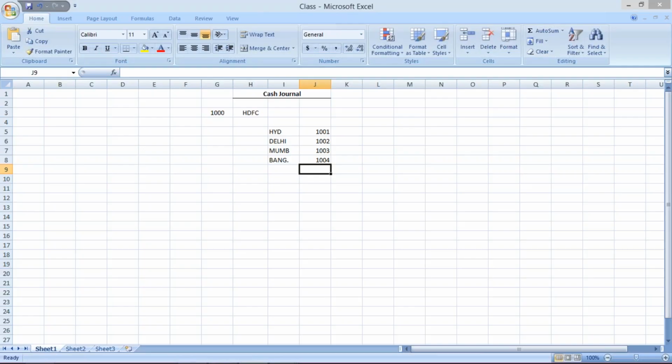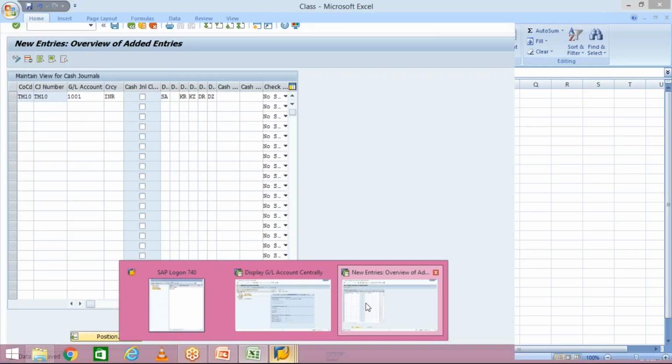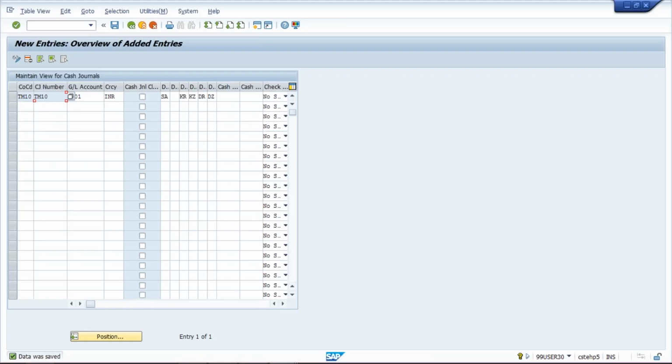If that is the requirement, then what will happen? These kind of requirements can be met here while setting up the cash journal. Here, company code once again TM10. Here we are going to give a different cash journal number, any 4-digit codes. Here I can give codes of DELH, HYD, BANG, MUM, like that. Some 4 codes we have given, and against every code we have entered a different GL. That's how we can meet the requirement.